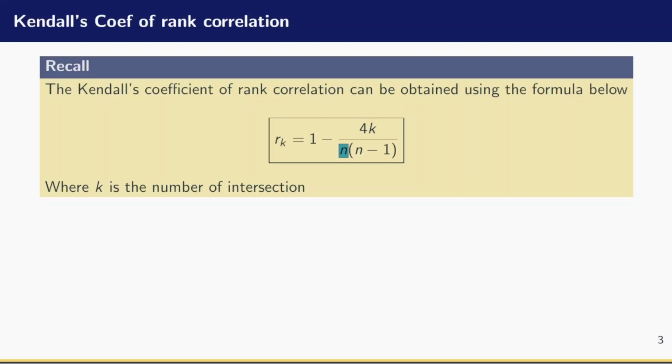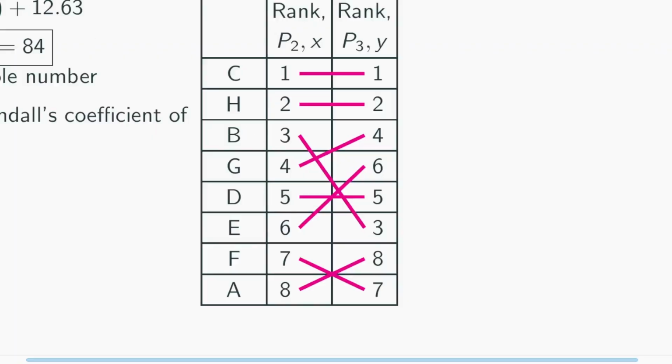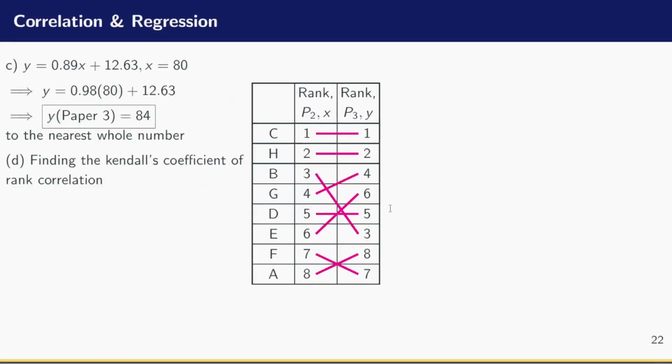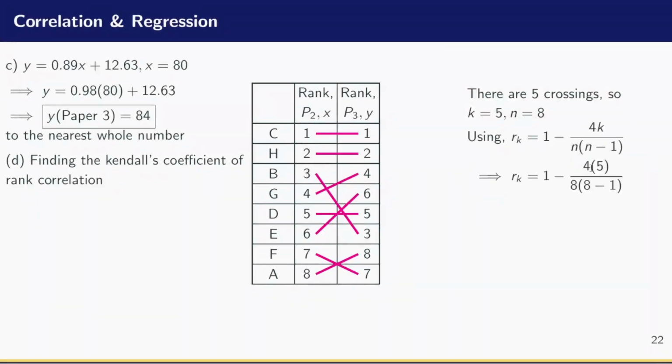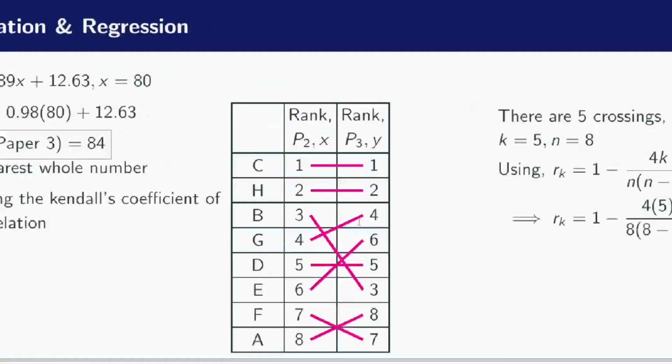Now let me just come back and apply the formula. To apply the formula will just be really easy. I'm going to have that Rk is 1 minus 4 into 5, because I have 5 intersections. 1, 2, 3, 4, and 5. Let me zoom in again.